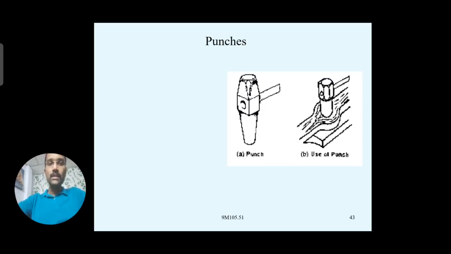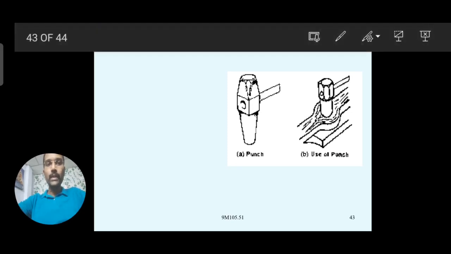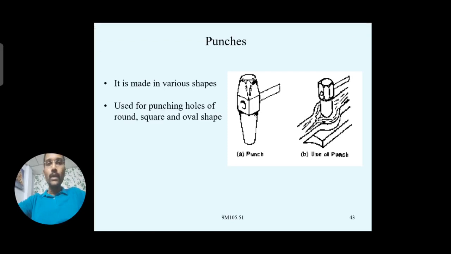Next one is the punches. These punches are generally used for providing holes whenever you are working with a hot workpiece. They may be available in different shapes, like round, square, or oval forms.